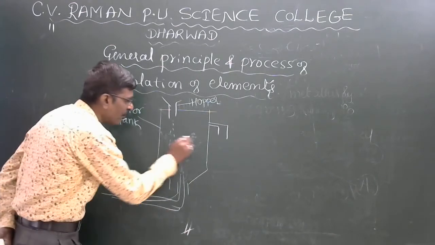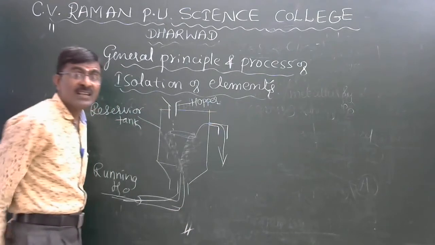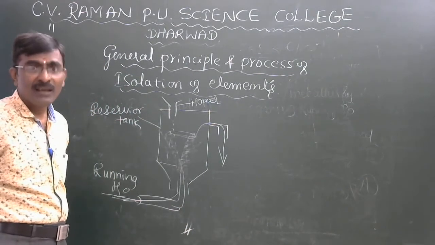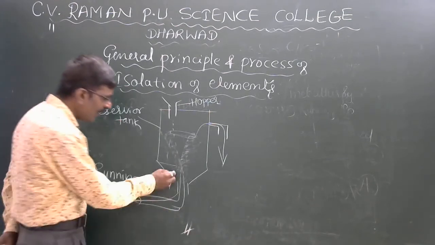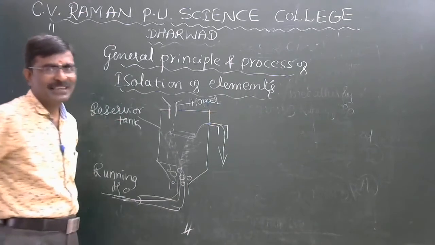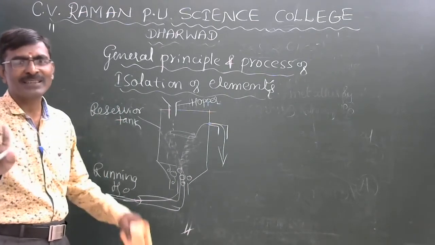The lighter particles are carried along with the side tube of the reservoir tank. The remaining heavier particles settle to the bottom of the tank. This is called the hydraulic washing method.